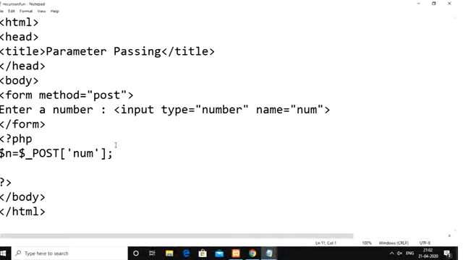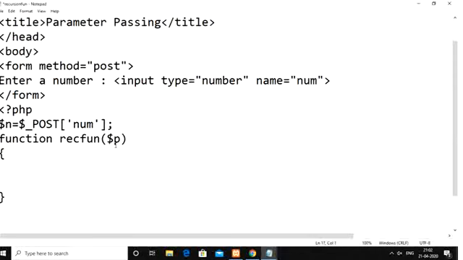Okay. So after that, using the recursion concept, we need to find out the factorial of the given number. The function I am going to call recurse function. Since we are finding the factorial of a given number, we need to pass only one argument, so we take one parameter, p.